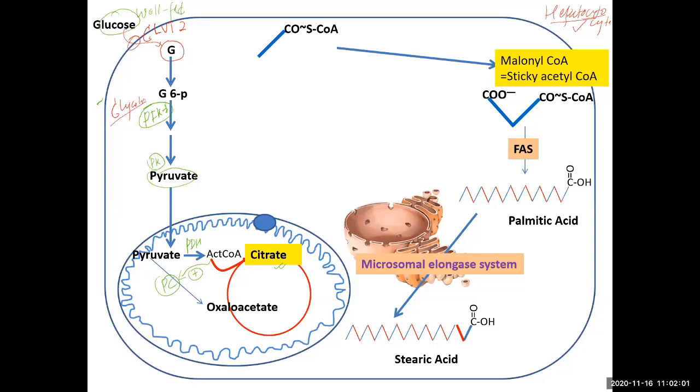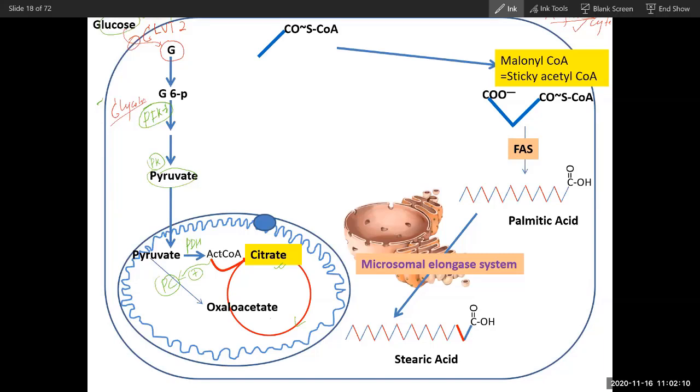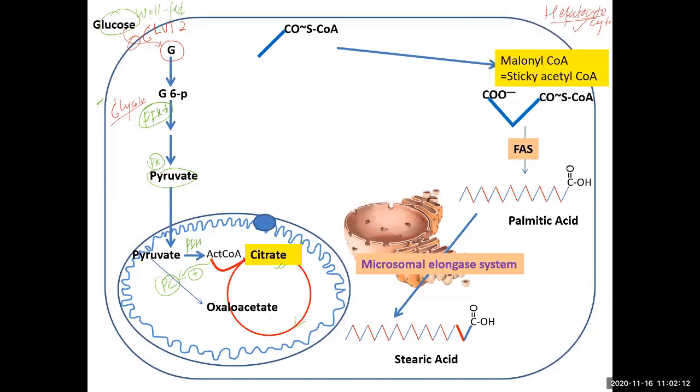Now the citric acid cycle will go on during the initial phase. What is the product of the citric acid cycle? The products are ATP and NADH.